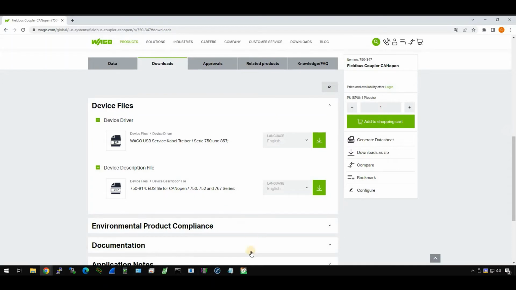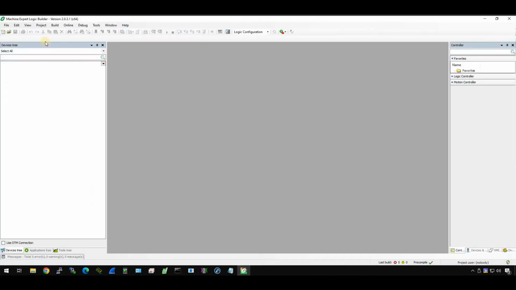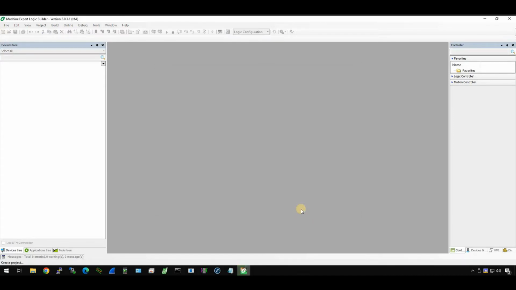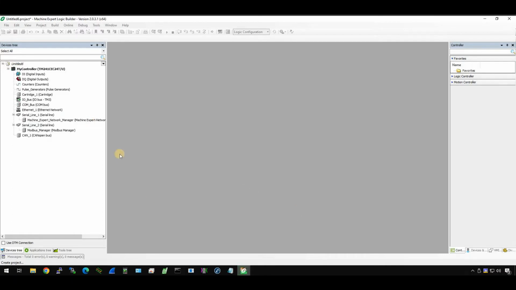Okay, go back to our Schneider engineering tool, go to File, New Project, choose your CPU type, enter your project name, and press OK. It takes a few seconds, now it's creating your new project. Done. Okay, now the project is created.